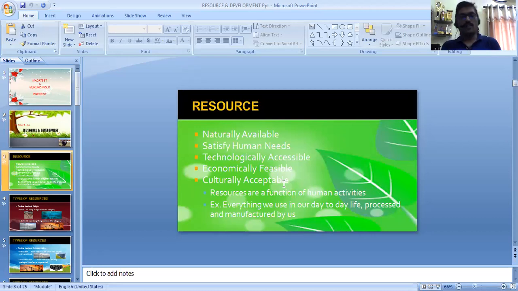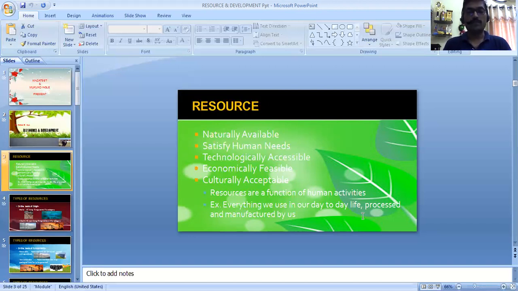It means if I can't afford anything, it cannot be called a resource for me. Things which are not culturally acceptable cannot be a resource for anybody also. All the things which are naturally available cannot be resources for us. A mineral found beneath the earth cannot be called a resource unless and until we humans function them or convert them into useful articles. So we can say that resources actually are the result of human activities.